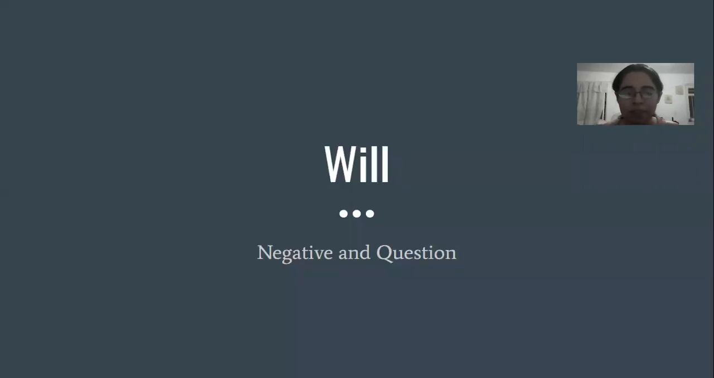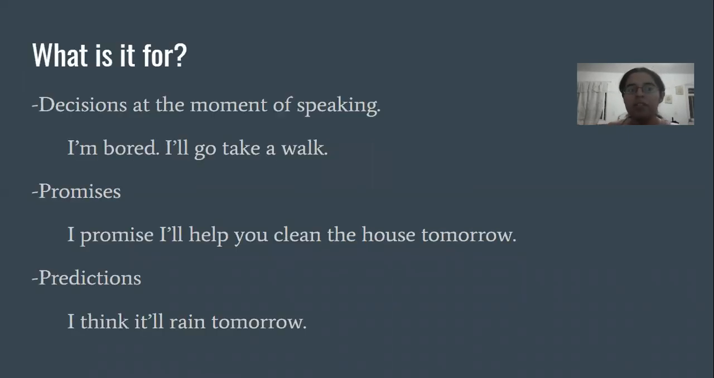Hello, this video is about will in negative and question forms. So let's remember what will is for. It's for making decisions at the moment of speaking, for promises, and for predictions. Like we saw in the examples last time: I'm bored, I'll go take a walk. I promise I'll help you clean the house tomorrow. And I think it'll rain tomorrow.